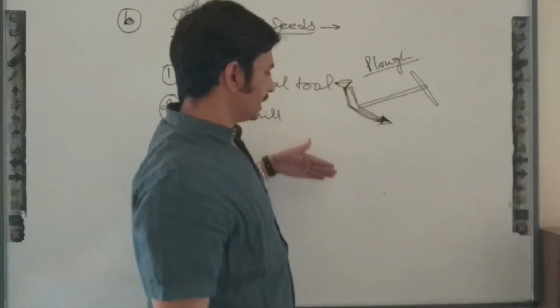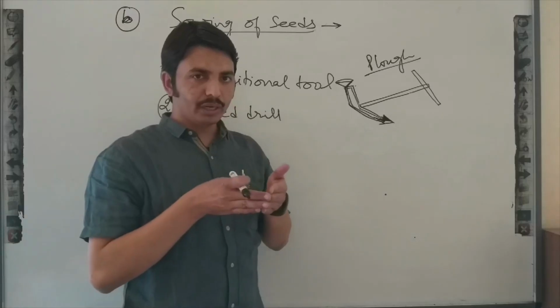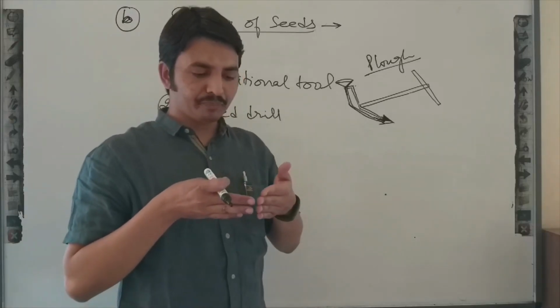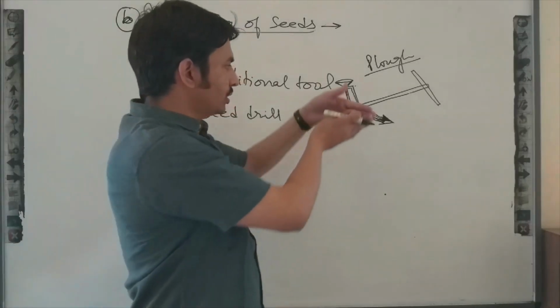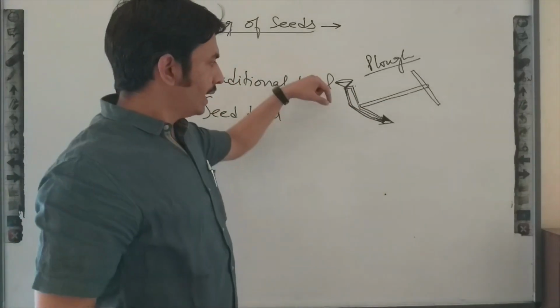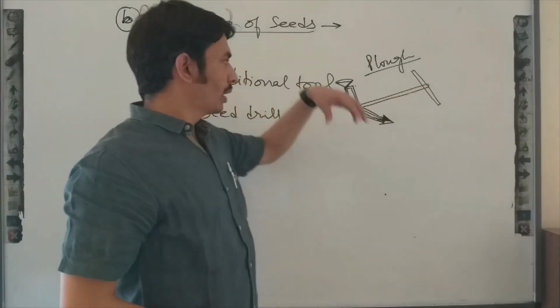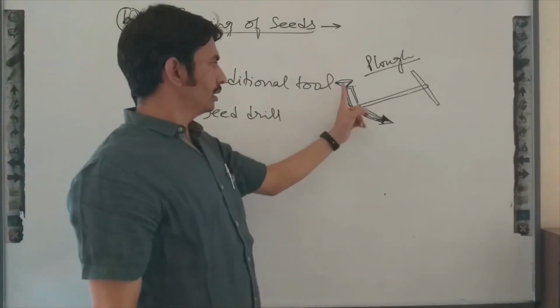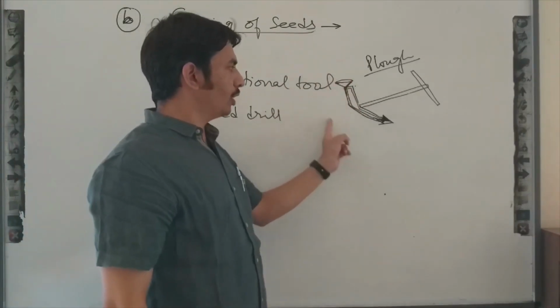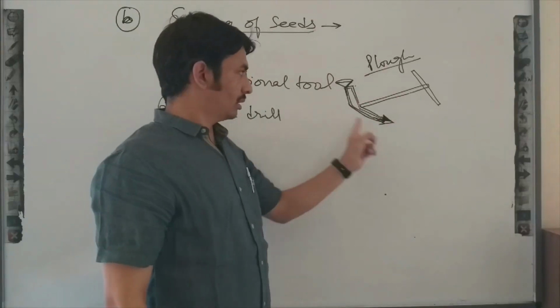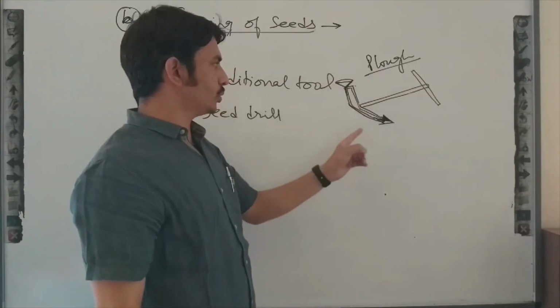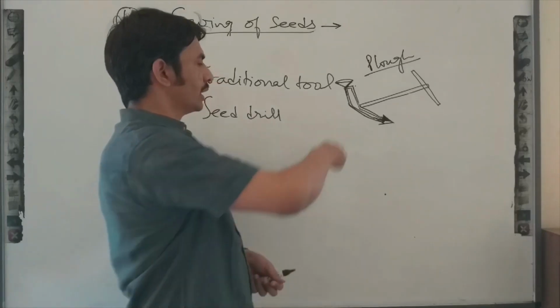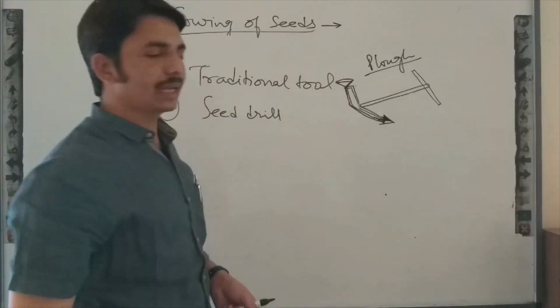This piercing end will pierce the ground and make a furrow, and seeds can be distributed in the ground. But the problem is that it takes two people, and one person has to move along with this traditional tool and continuously put grain in the funnel-like structure.